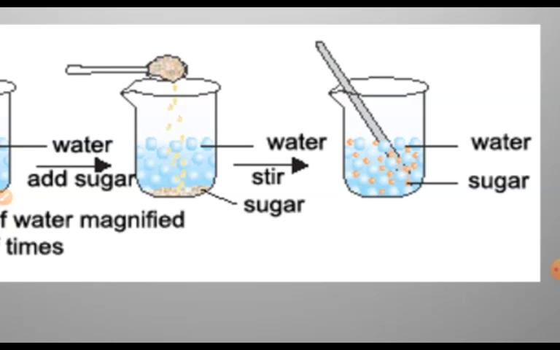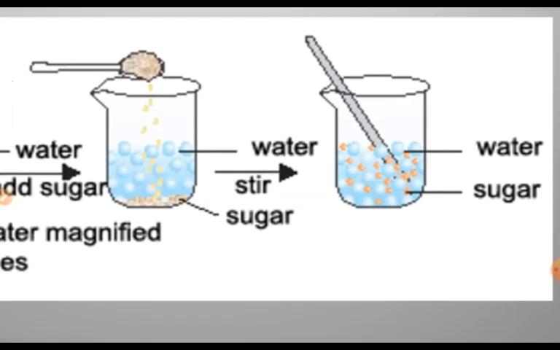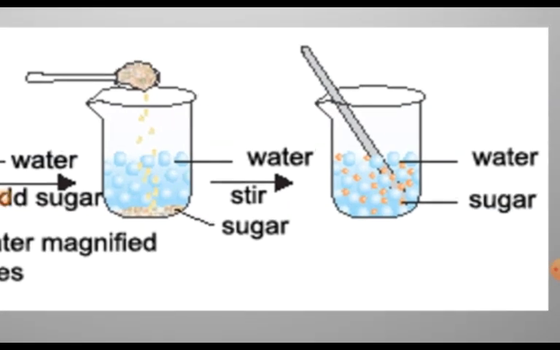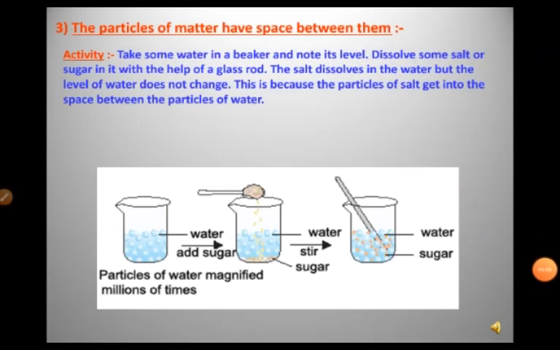Here they have shown in the picture that the sky blue colored droplets are the water, and the yellow colored particles are denoted as sugar. So this is how the sugar particles occupy the space between the water molecules. So children, with the help of this activity, we come to the conclusion that matter has space between its particles.